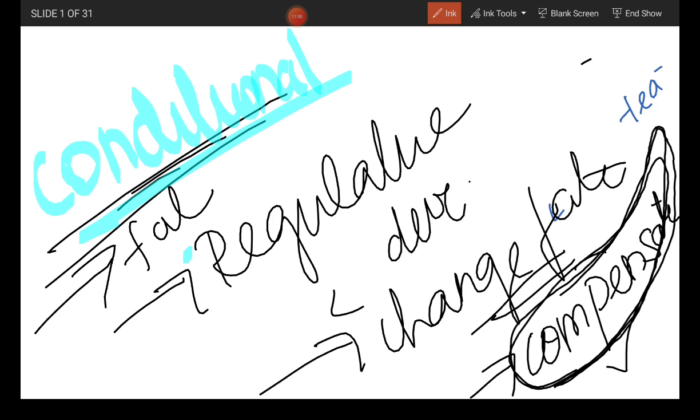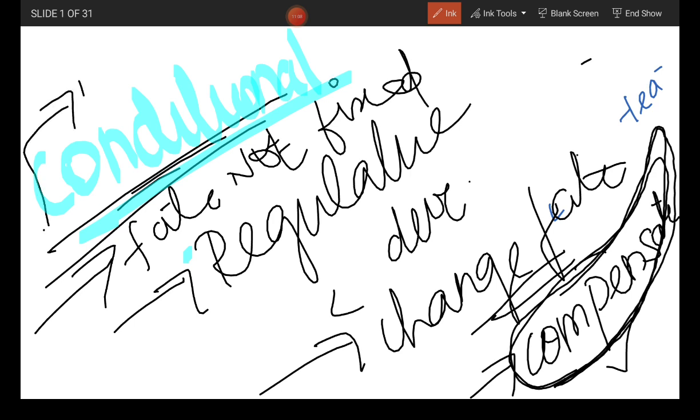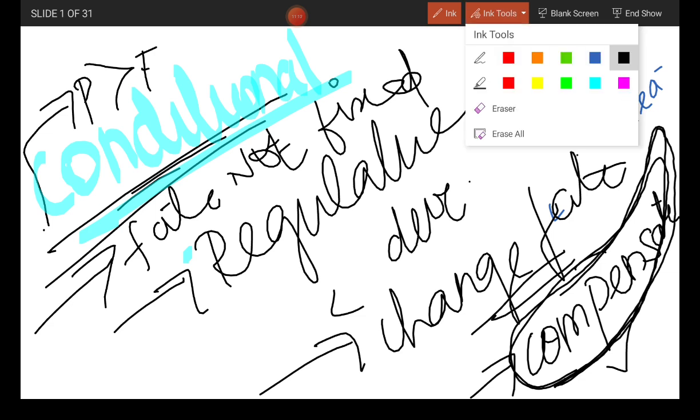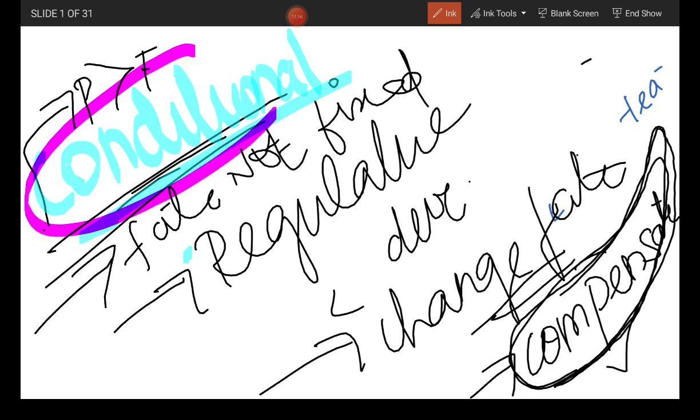Fate is not fixed. Potency is greater than fate. These are the cases of conditional specification.